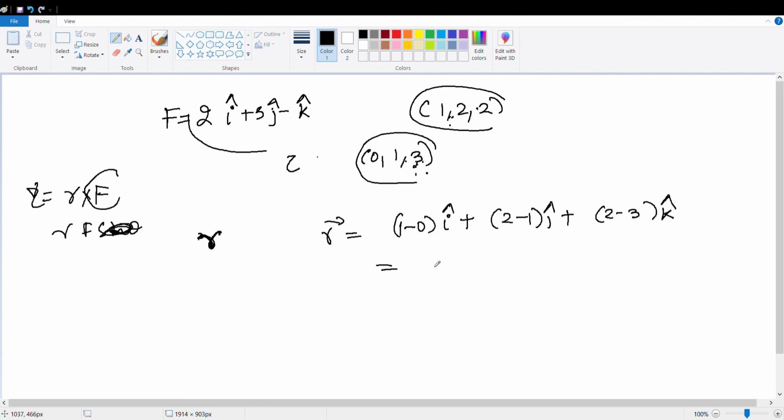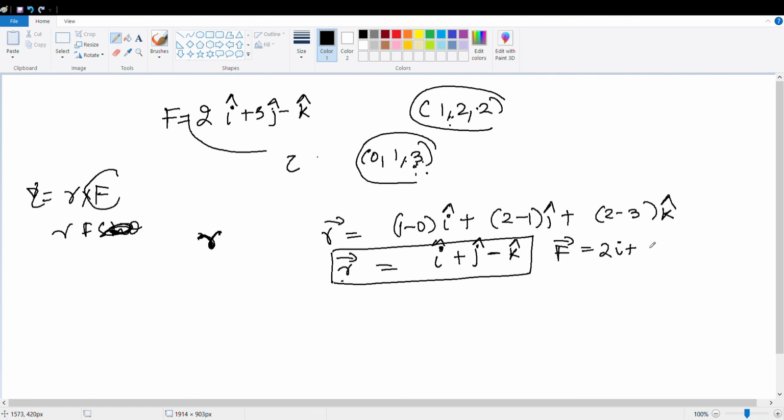That is equal to i cap plus j cap minus k cap. Is it clear? And what is your f? Your f is nothing but 2 i cap plus 3 j cap minus k cap.